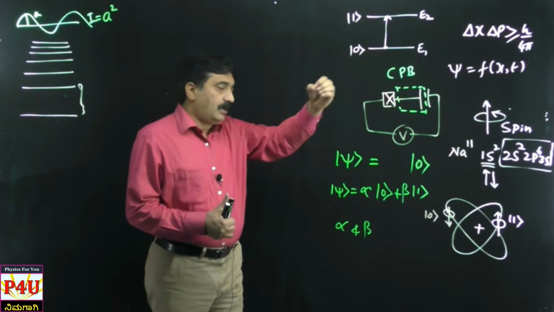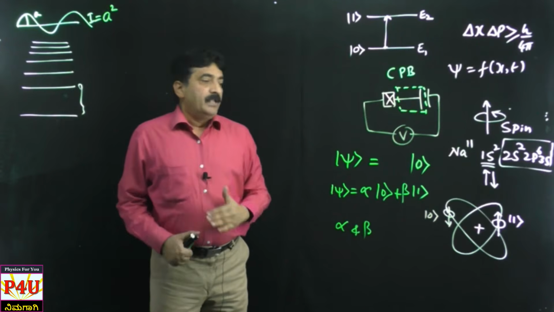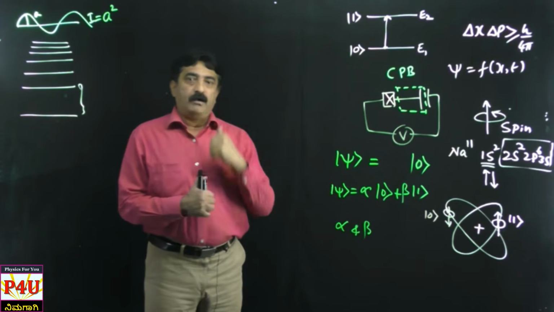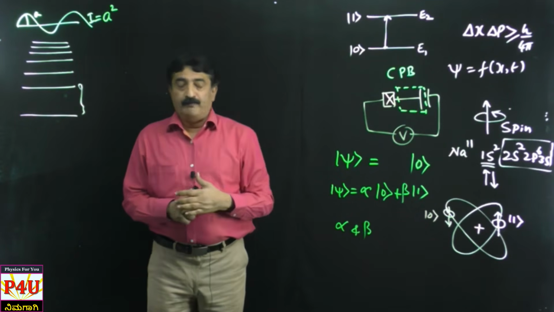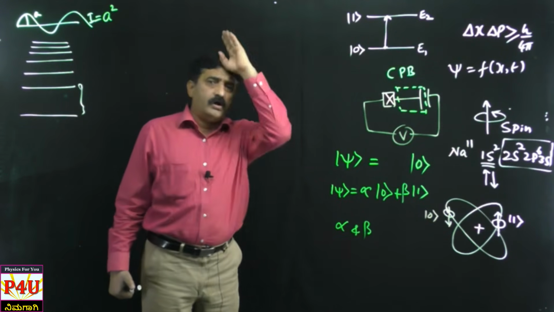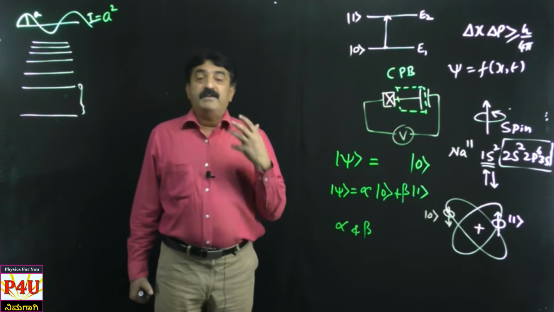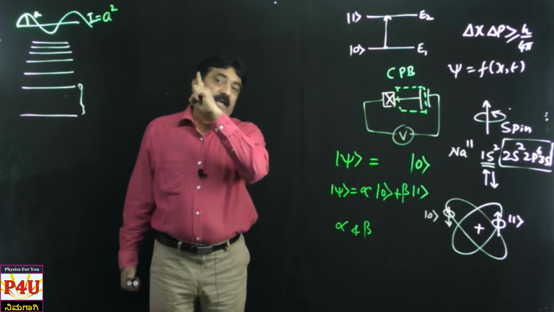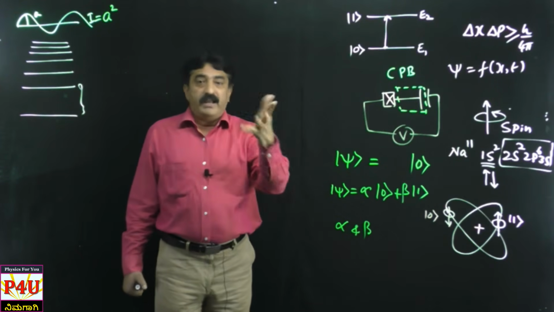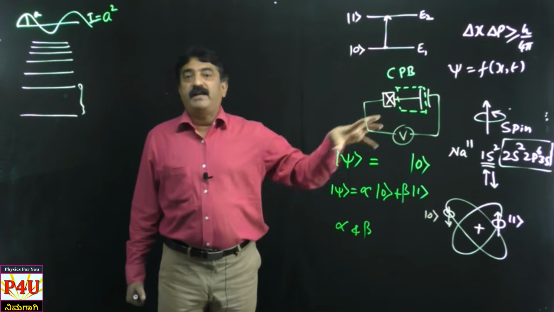Suppose if your electron is always in the spin down state, then alpha is 1, alpha square is 1. If electron is always in the spin up state, beta is 1, beta square is 1. For example, you are in your classroom, room number 722, morning till evening. If I try to find you in the classroom, I succeed 100 times, means my success rate is 100%. So the probability amplitude is 1. At the same time, if I try to find you in the college canteen, I cannot succeed because you cannot have a double role. You are not possible to be found in the canteen at the same time.